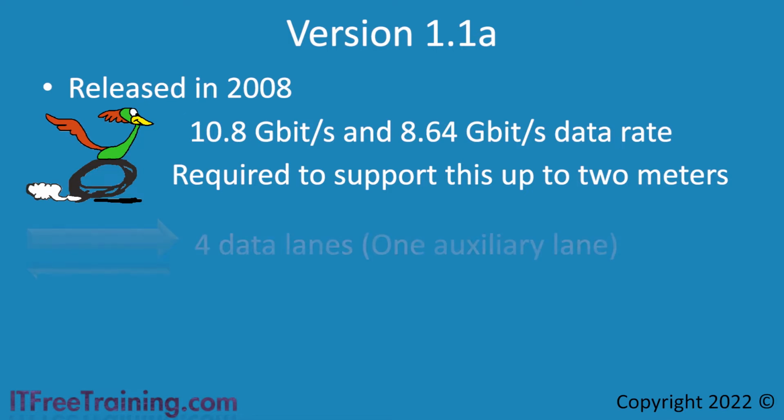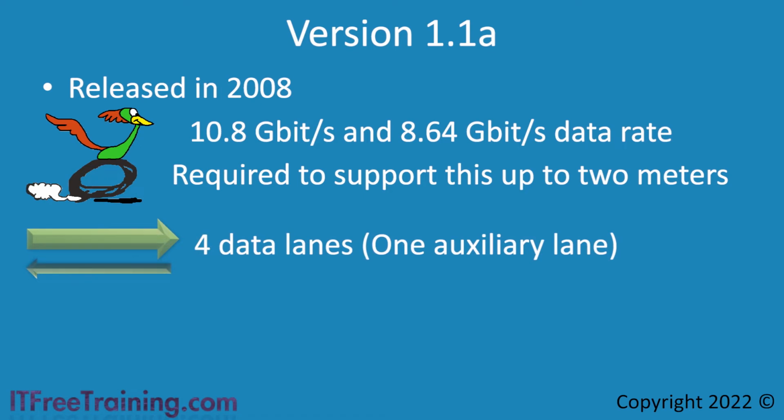This version has 4 data lanes and 1 auxiliary lane. All versions of DisplayPort have 4 lanes and 1 auxiliary lane. The 4 data lanes allow for 4 streams of data to be sent down the cable to the device on the other end. The auxiliary lane is the one lane that runs in the opposite direction. This is what gives DisplayPort its ability to transfer data in both directions.